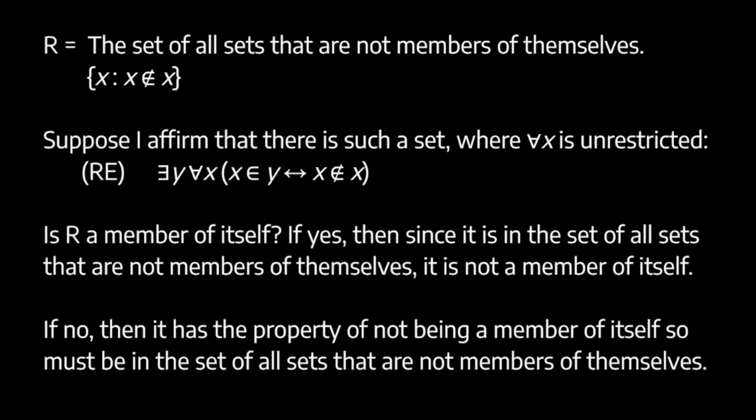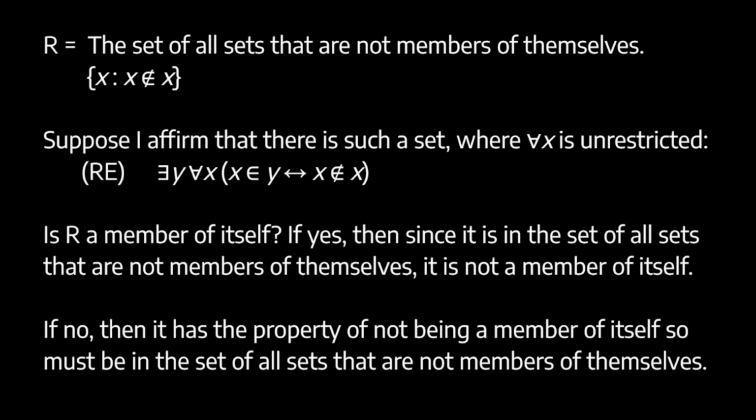At least if we take it that the universal quantifier, where we say for all X, is unrestricted, so it ranges over all sets without restriction, over the absolutely general domain, in that case we get a contradiction as follows. Is R a member of itself? Well, suppose that R is a member of itself. Well, in that case, since it is the set of all sets that are not members of themselves, it's not a member of itself, which is a contradiction.